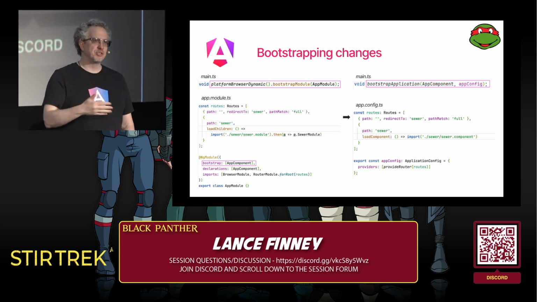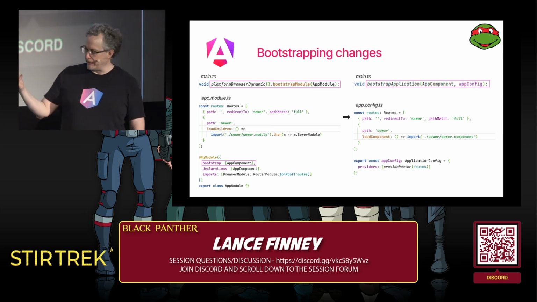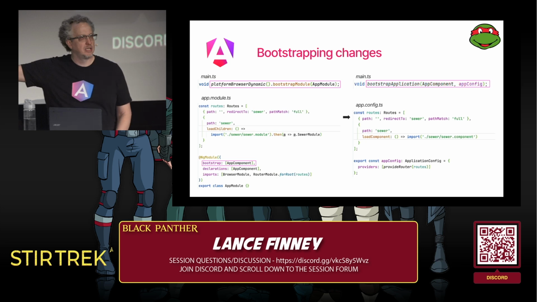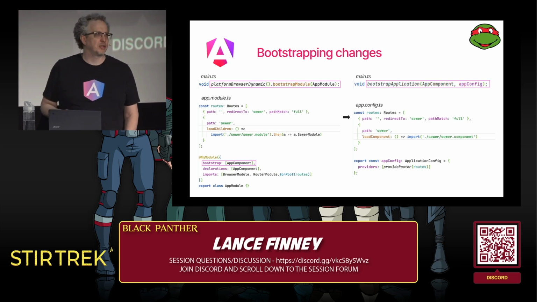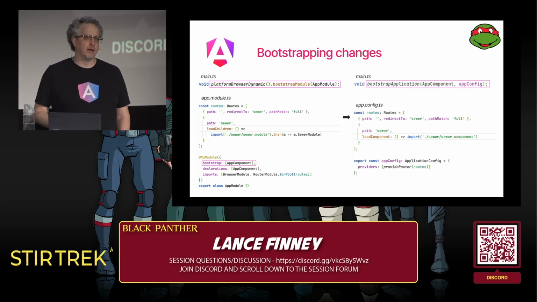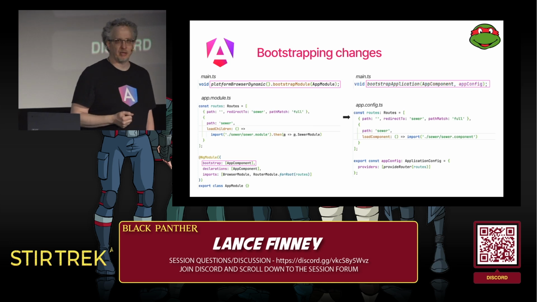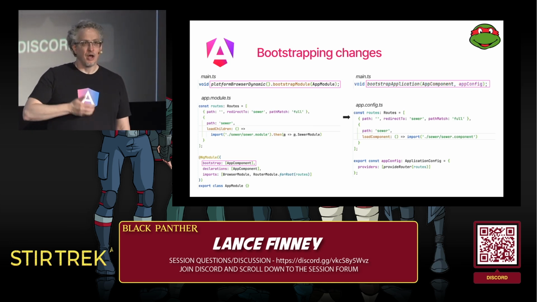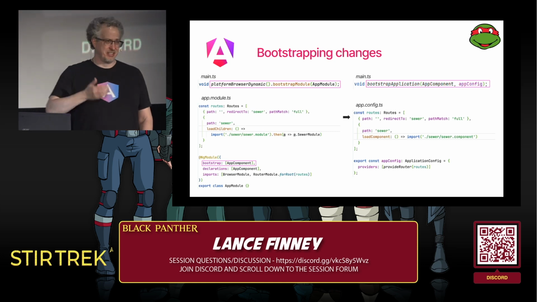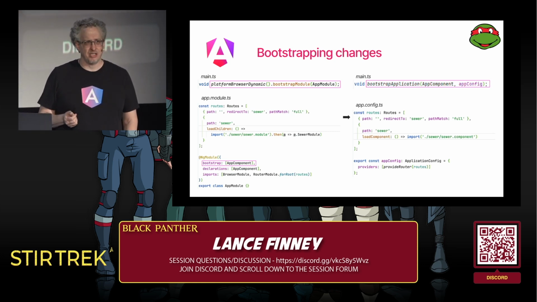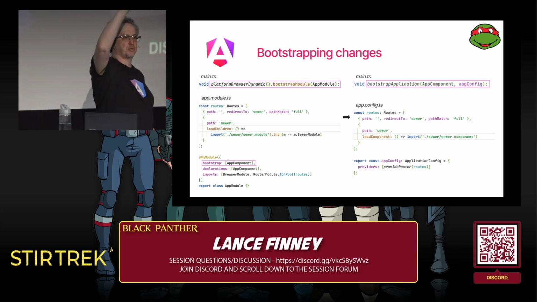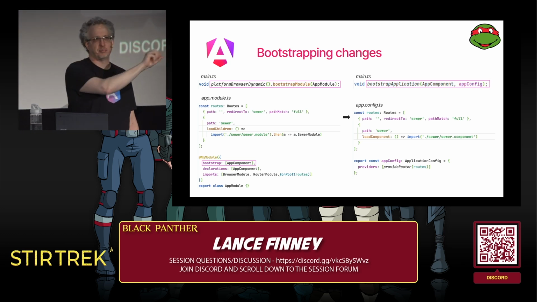But in the old way, it was a double step. First, at the top, we have to use the platformBrowserDynamic to bootstrap to the module. And in that module, down at the bottom, we can see that we bootstrap to the app component. It's this double step of bootstrapping. On the right, we see we still have some bootstrapping, but it's a different API. It's called bootstrapApplication, and it bootstraps directly to that component. So previously, it was main to module to component, and now it's main directly to component.